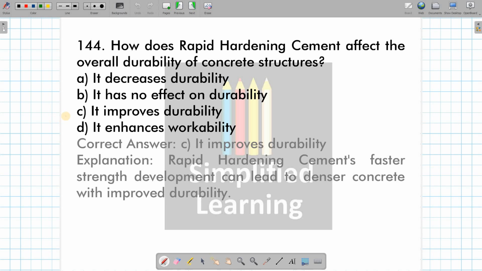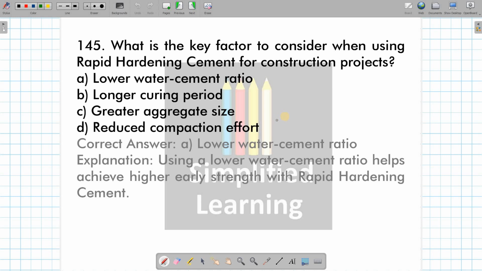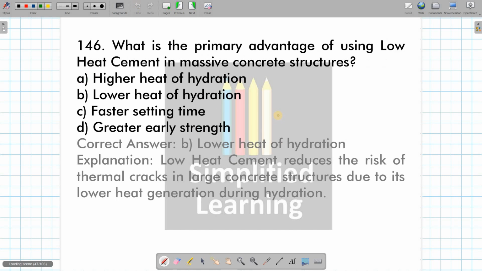It is going to obviously improve the durability. Okay. Then what are the key factors to consider when using RHC for construction project? If lower water cement ratio is there, then we are going to consider RHC. Using a low water cement ratio helps achieve higher early strength with the rapid hardening cement.